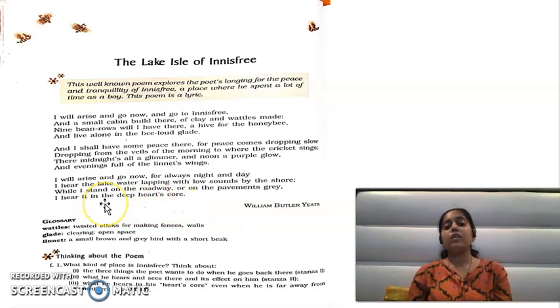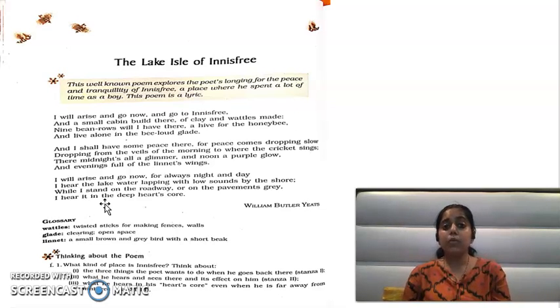And while the poet is standing on the roadway, while the poet is in the city, he keeps hearing what? He keeps hearing the sound of the lake water in his heart's core. मतलब उसको मन से बहुत ज्यादा याद आती है Lake Isle of Innisfree, and that's why he wants to go there. Okay, children, so let's do the figures of speech.